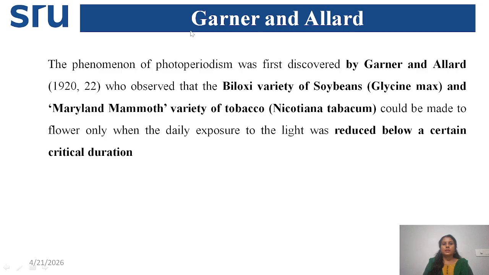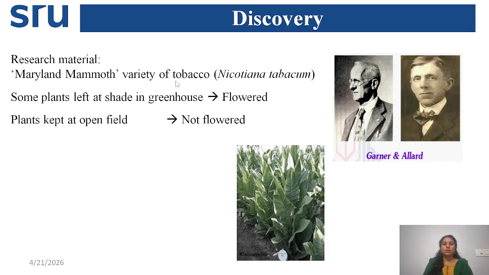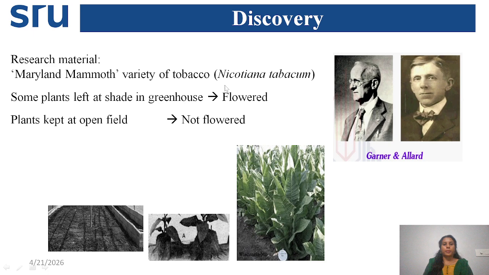The major scientists who played a very important role in photoperiodism are Garner and Allard. They worked on short day plants, that too the Biloxi variety of soya bean and the Maryland Mammoth variety of tobacco. They identified that just by varying the night time, the duration of night and day period, we can alter flowering in short day plants. Among soya bean and tobacco, they worked first on tobacco plant.